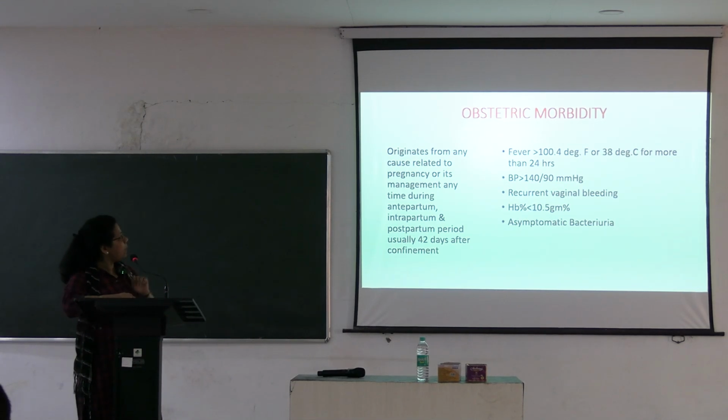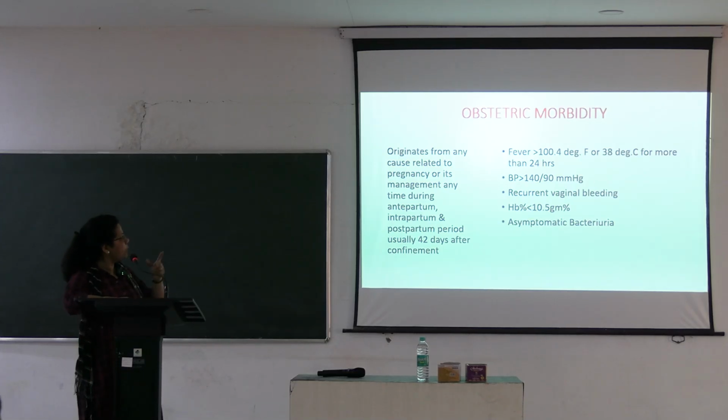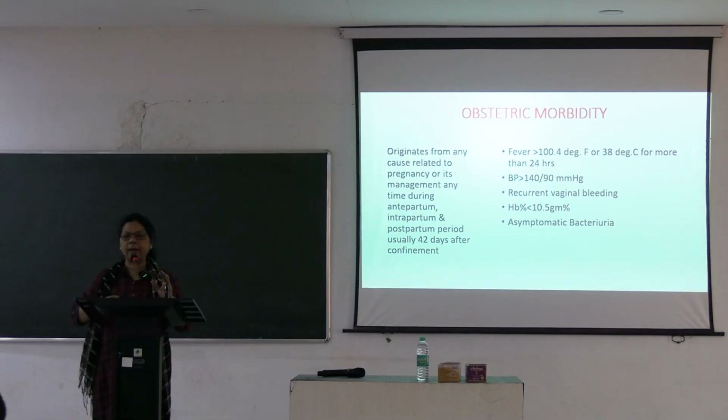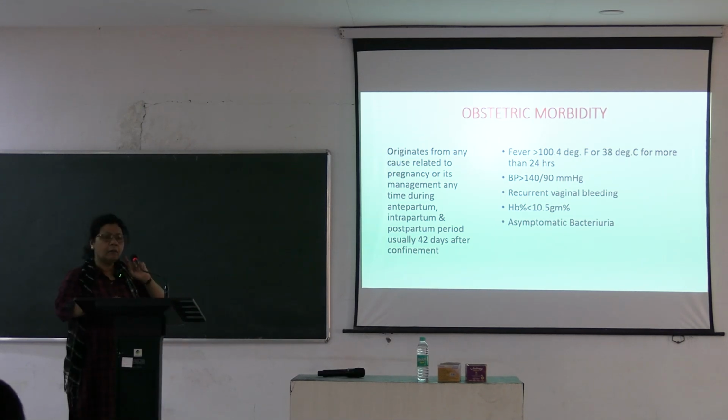So, how will you identify? Suppose the patient is running a fever, 100.4 degrees for more than 24 hours. She is not well. Pressure is high, 140/90. Recurrent vaginal bleeding. Hemoglobin is low, less than 10.5. And asymptomatic bacteriuria. She is having recurrent urinary tract infection. All these are coming under the banner of maternal or obstetric morbidity.